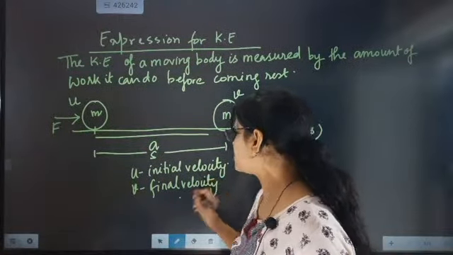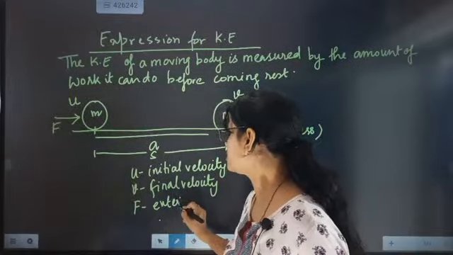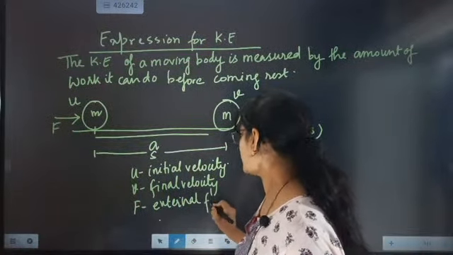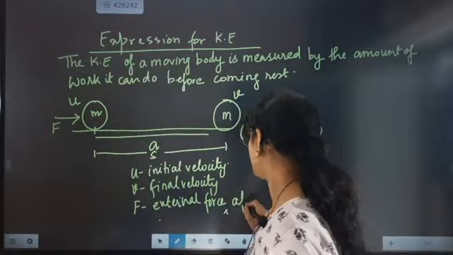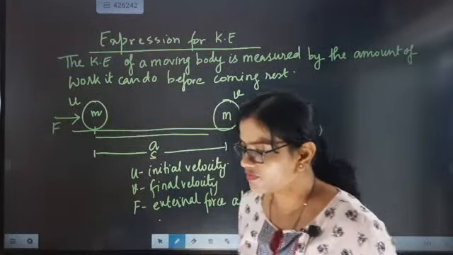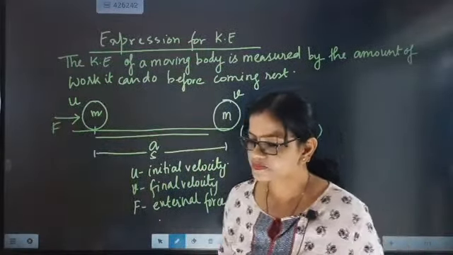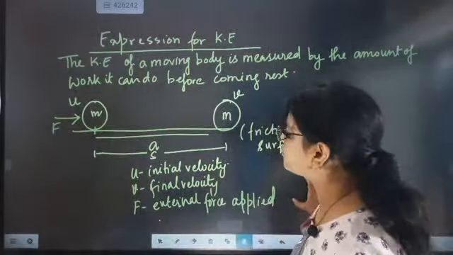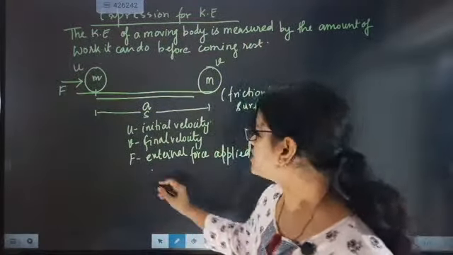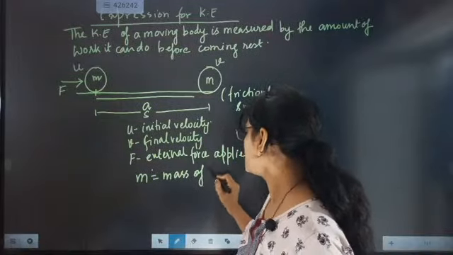The external force applied is F. F is the external force. Now what is the mass of the body? The mass of the body is considered as m. m is the mass of the body.